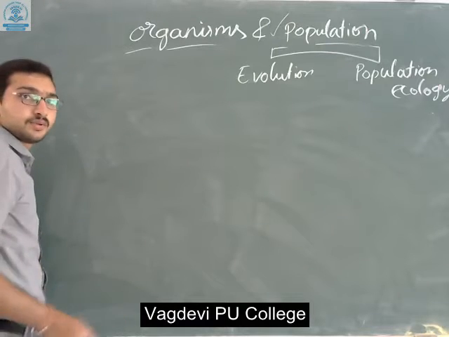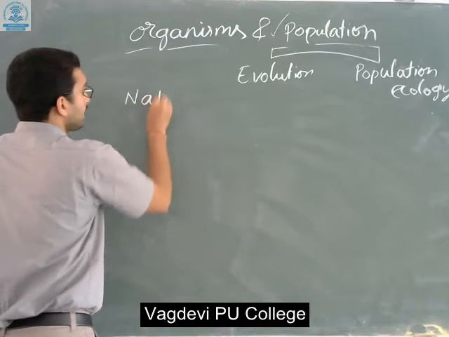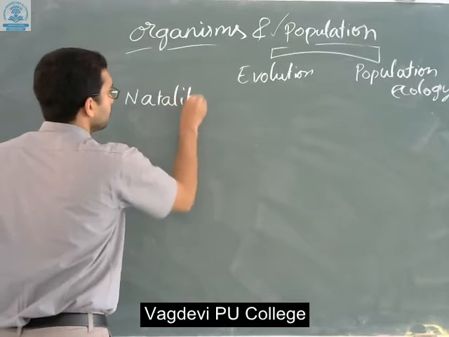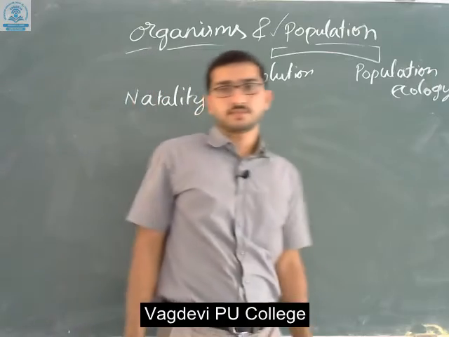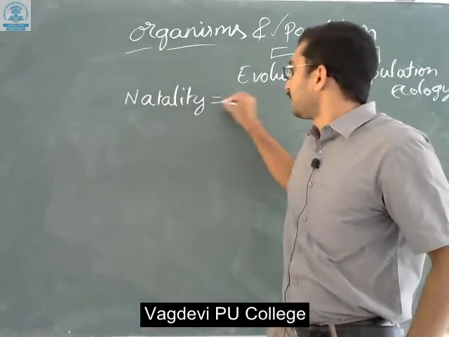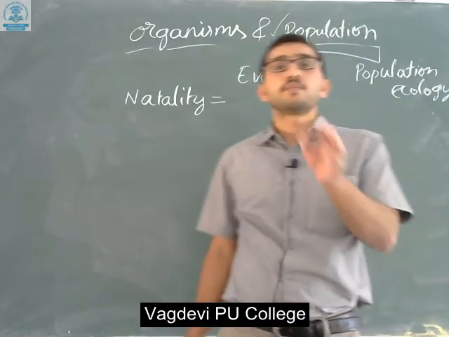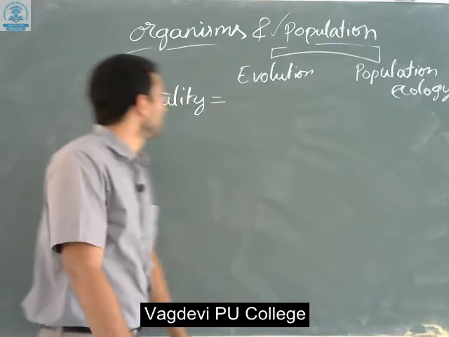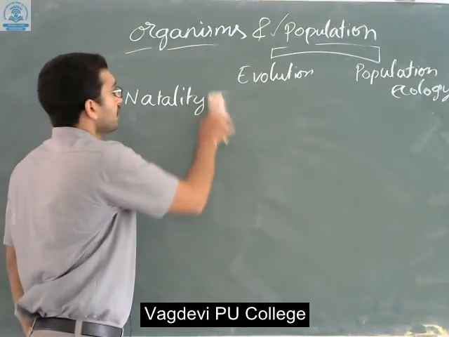As you know, if an organism is giving birth, we call it natality. Natality means organisms giving birth in a particular time period. In contrast to this is mortality.